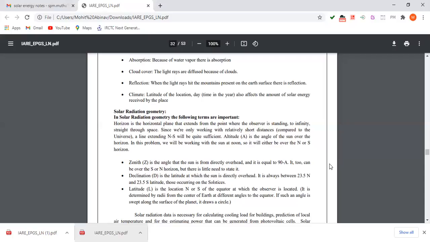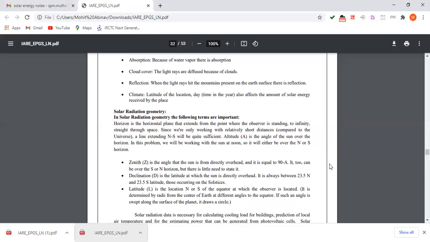Declination is the latitude at which the sun is directly overhead. It is always between 23.5 degrees N and 23.5 degrees S latitude, reached at the solstice.